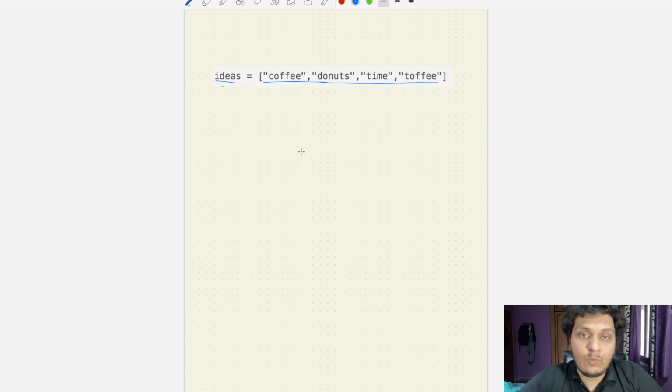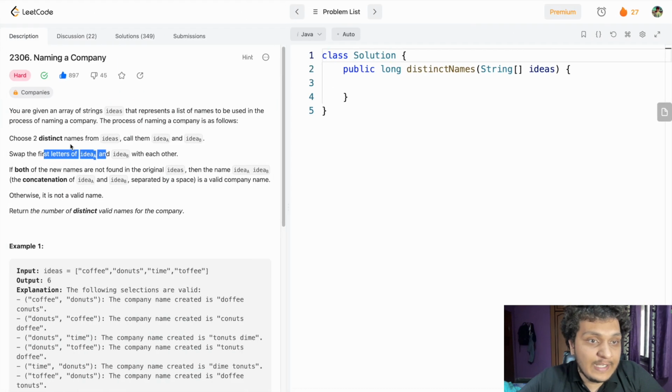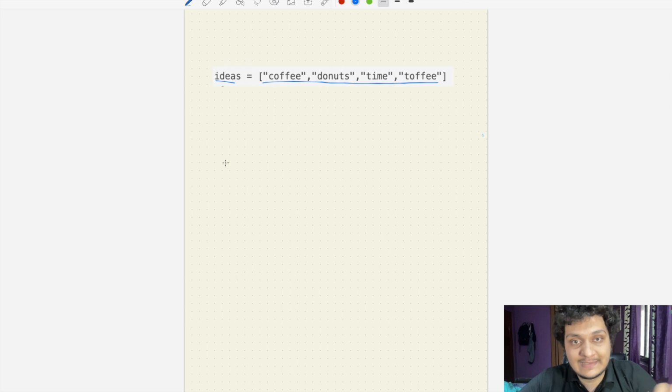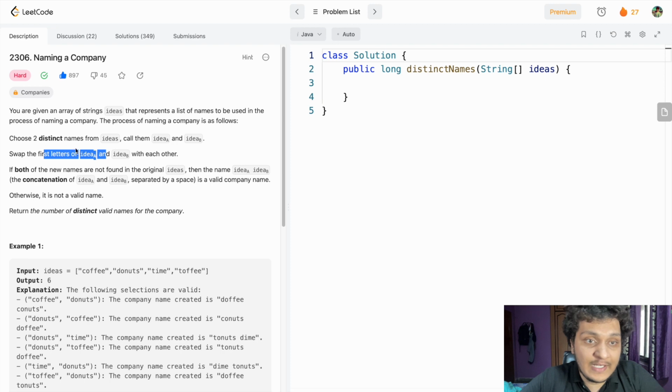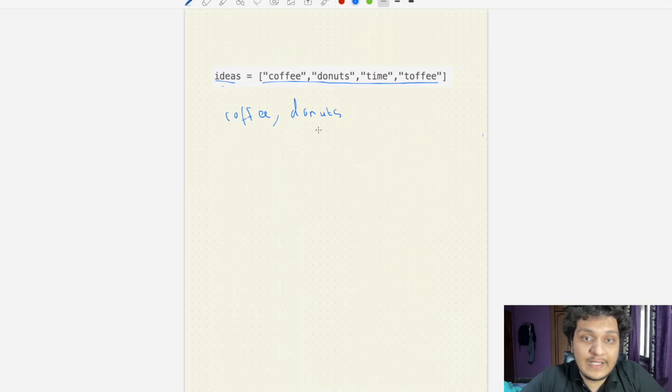Now what we have to do? We have to take any two distinct names and swap the first letter. So let's take first coffee, then we will take donut. Now we have to swap the letter and check whether the new words are in this list or not.